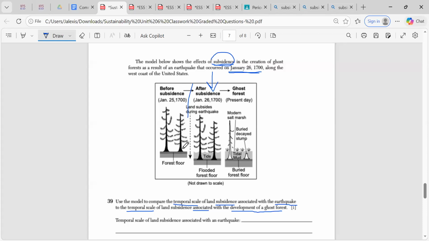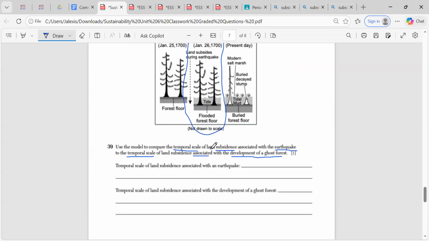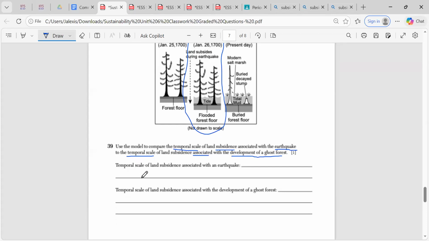It has occurred within this single day. So therefore, when I'm looking at the time frame of the land subsidence, or the land caving in or sinking in as a result of an earthquake, my answer is the time frame. It has to be within, or less than, 1 day.